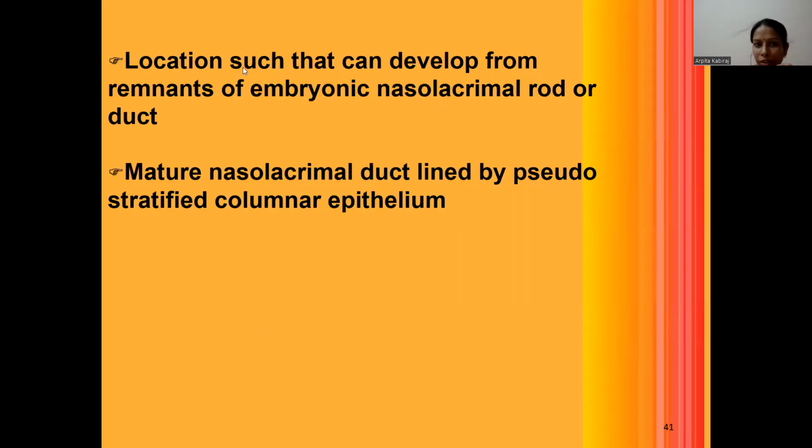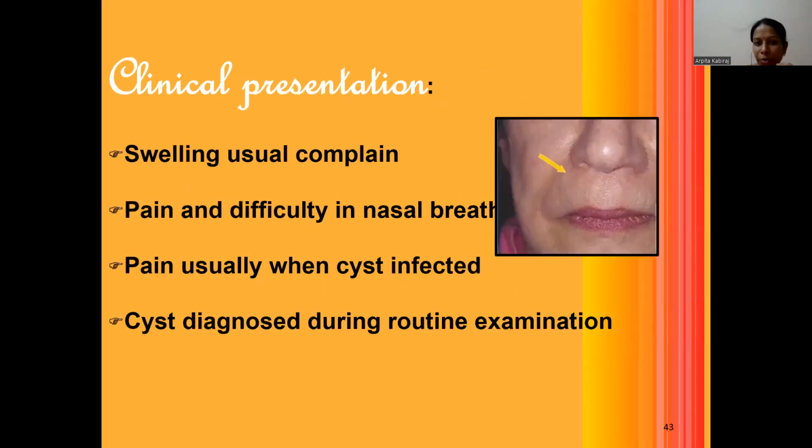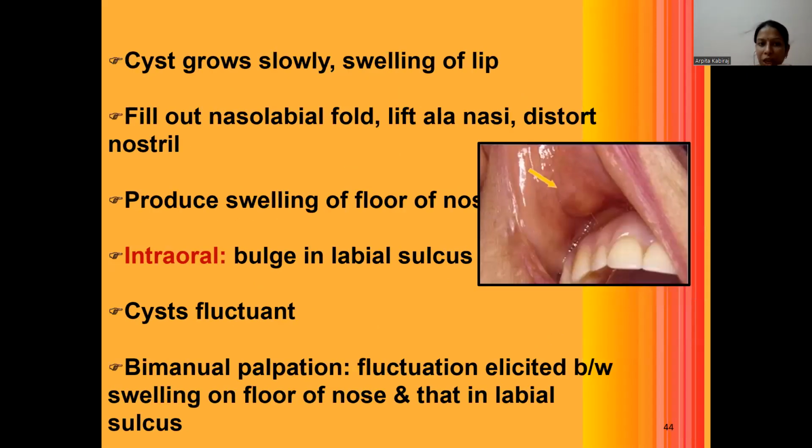The location of such cysts can be from the embryonic nasolacrimal rod or duct. The mature nasolacrimal duct is lined by pseudostratified columnar epithelial cells. Age is 12 to 57 years, especially post-operative, and it is more common in females. Presentation is swelling seen especially below the alae. Pain and difficulty in breathing occur, and pain occurs especially if the cyst is infected.